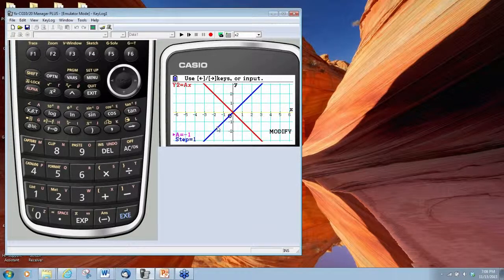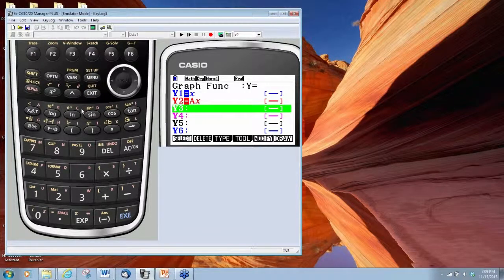Now, when we have the modify feature on this calculator, if we want to go back to where we were before, if we press exit 1 time, we are now on a screen that allows us to trace. And we're using the previously stored value of a. So in this case, when we trace, we are on the line y equals 1x because we had a stored as 1. And now we can move along it if we so choose. If we press exit a second time, we go back to the equation editor.